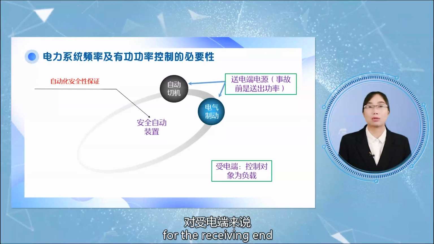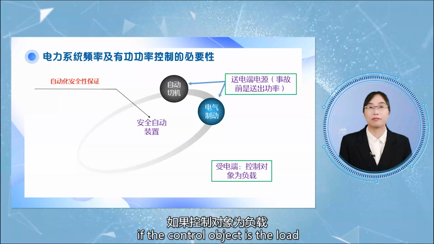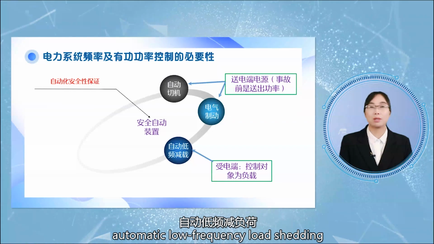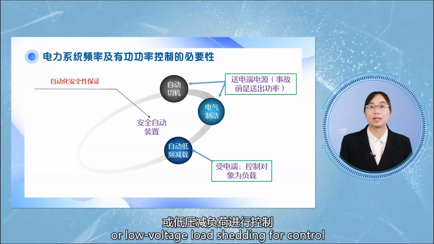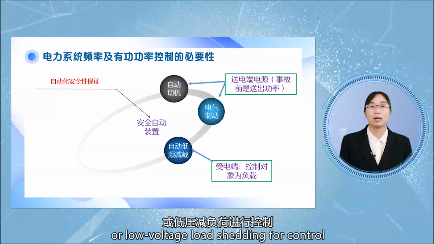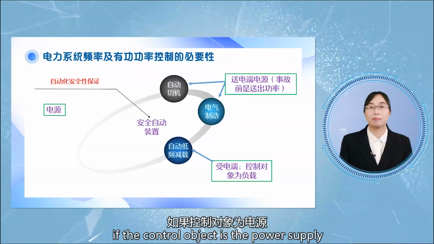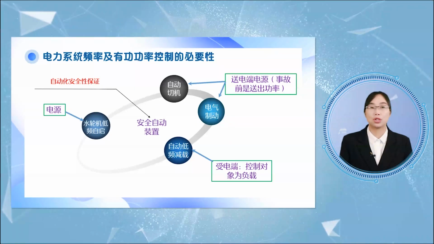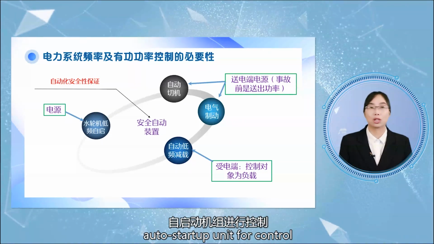For the receiving end, if the control object is a load, you need to use automatic low-frequency load shedding or low-voltage load shedding for control. If the control object is the power supply, you need to use low-frequency auto startup unit for control.